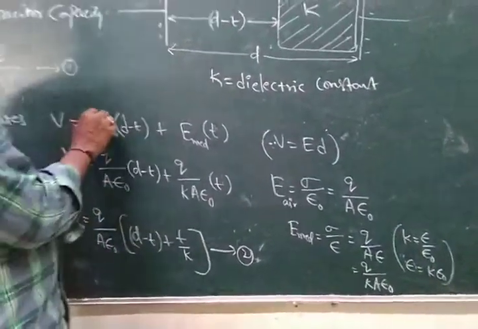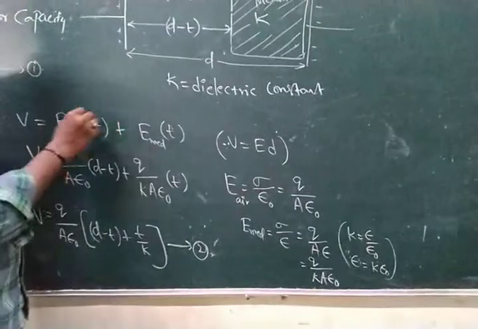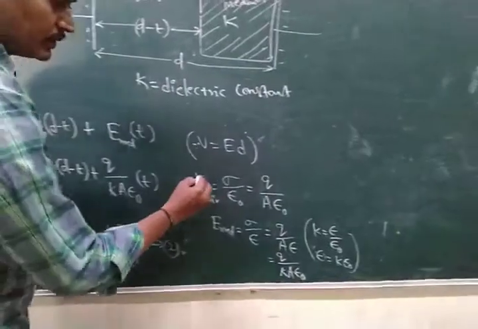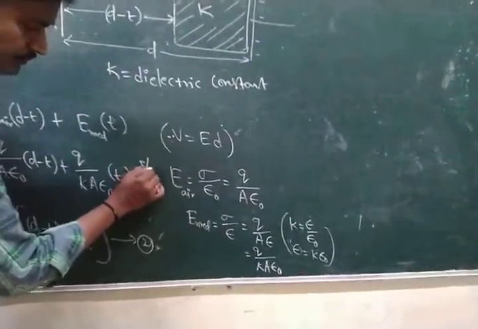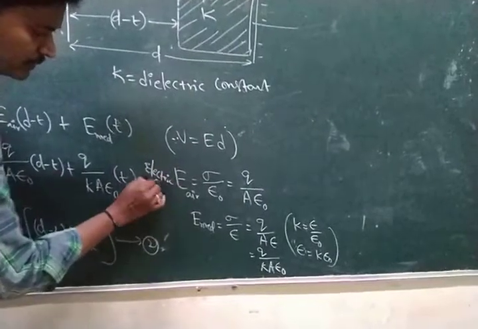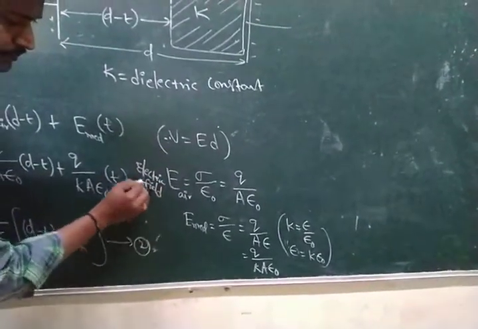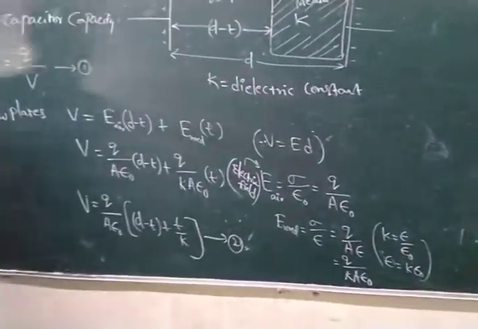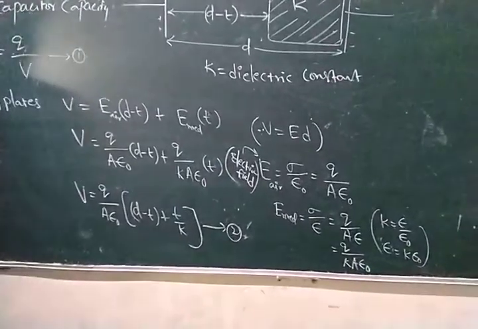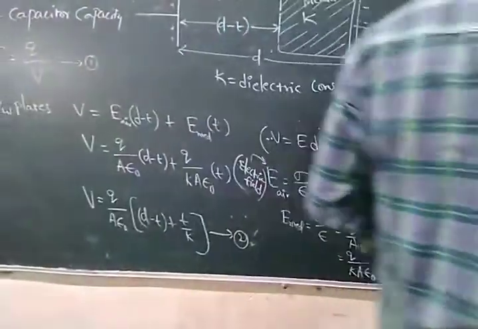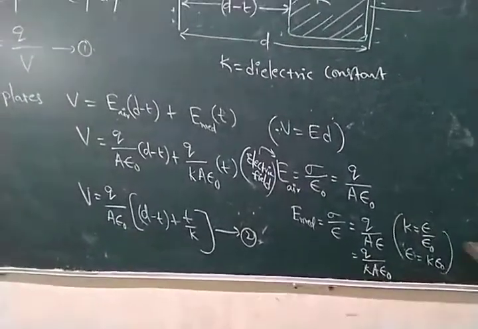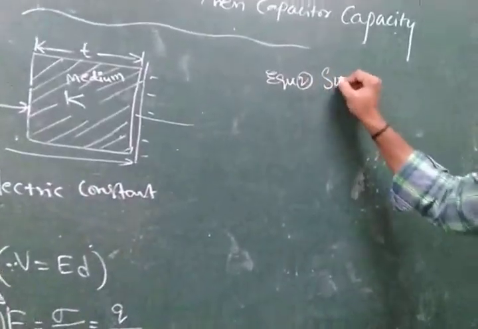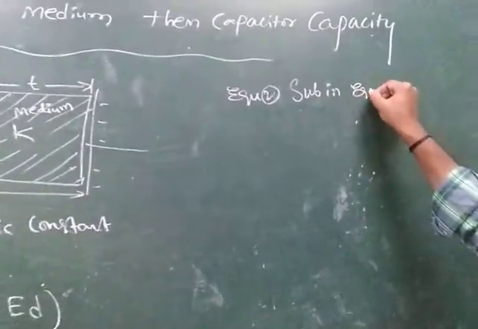2, where E is nothing but the electric field in air and the electric field in the medium. Actually, those formulas are calculated. Then V is the potential difference. So that value, equation 2, we can substitute in equation 1.